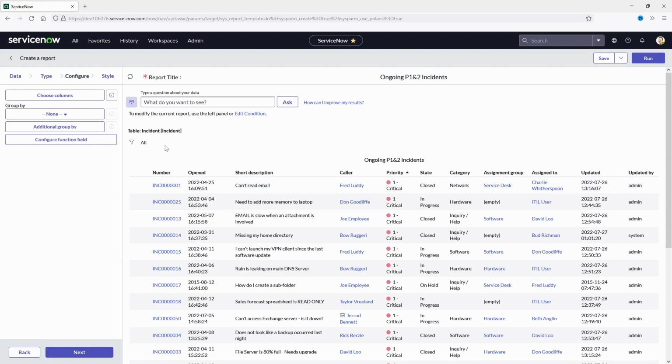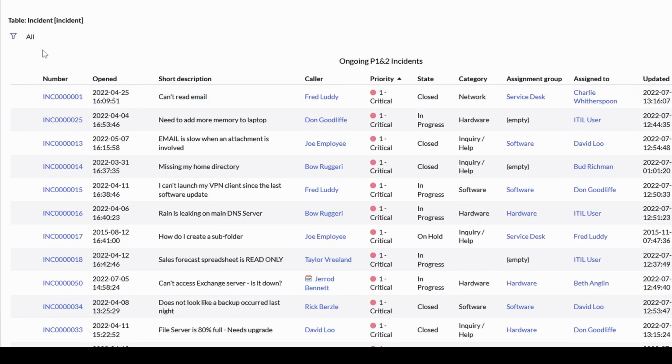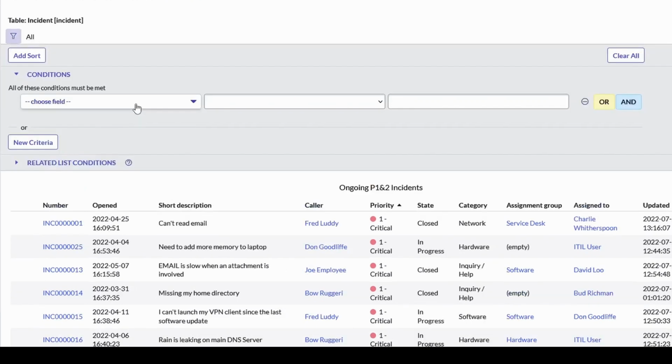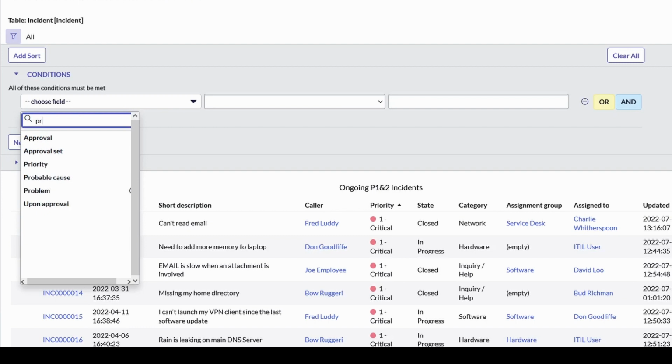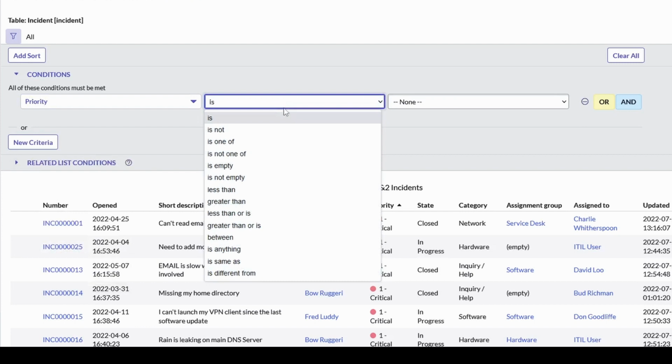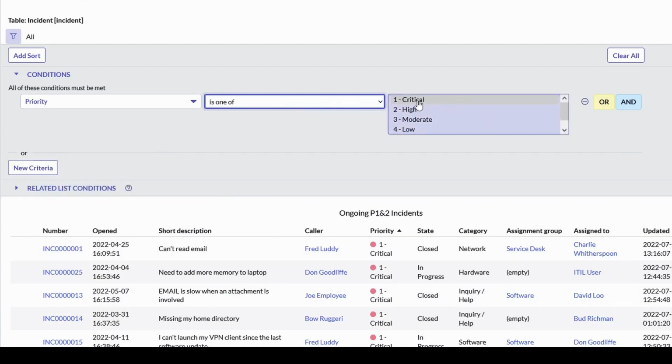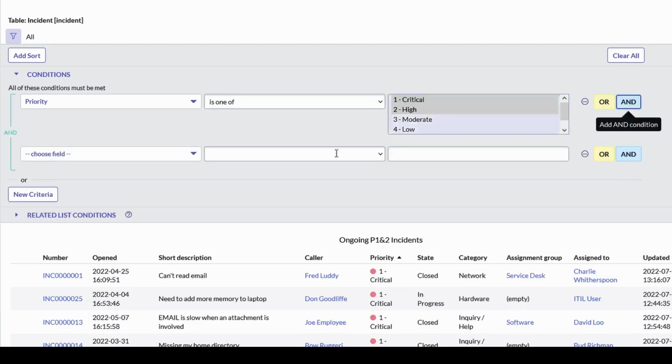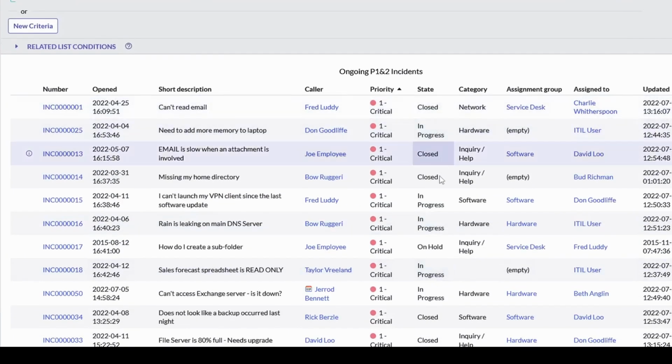Before changing anything in the configure tab, let's filter our incidents. As you can see on the screen, there's a priority column in here. I'm going to choose only P1 and P2, saying if the priority is one of either critical or high. And the state is different, either closed, in progress, on hold.